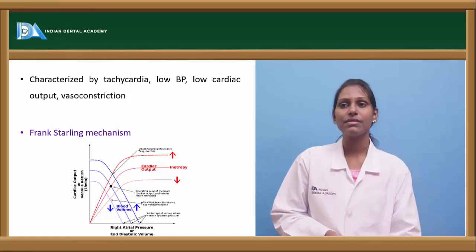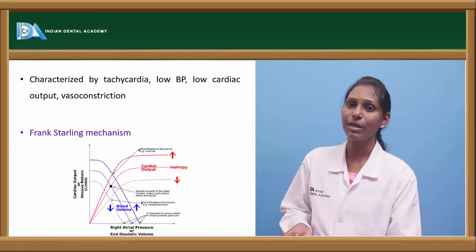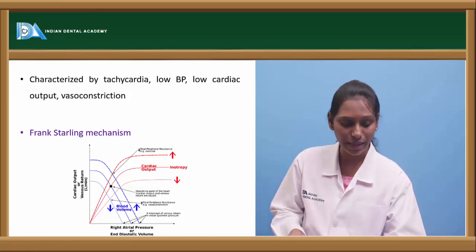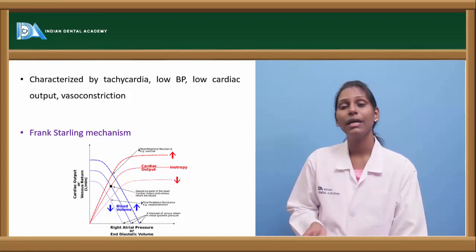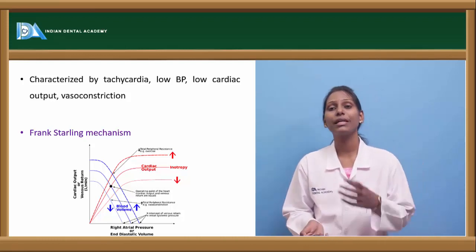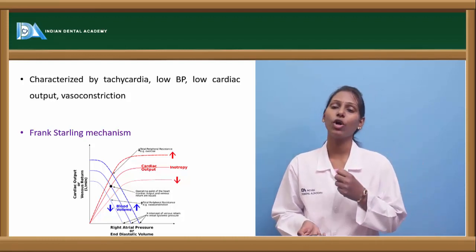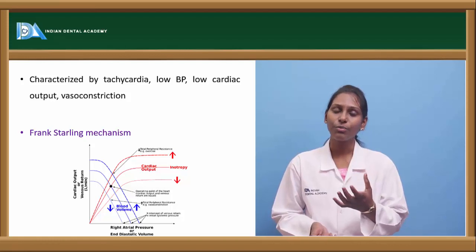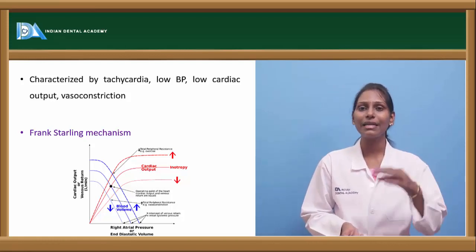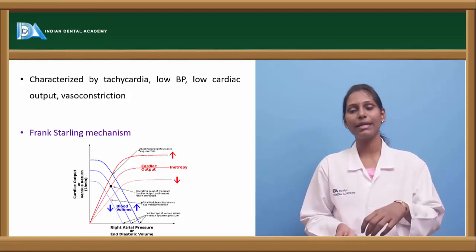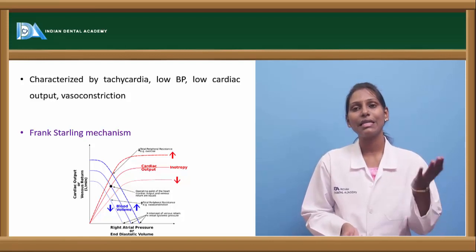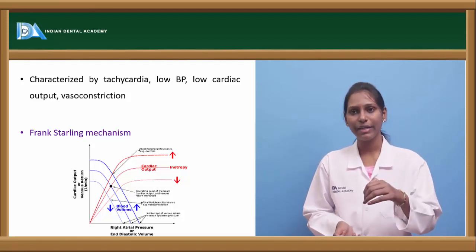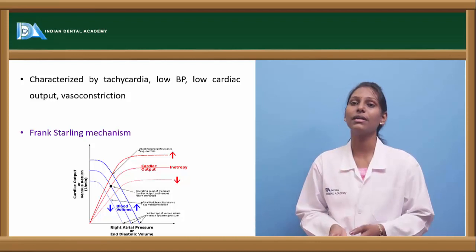In case of hypovolemic shock, we have a particular mechanism called the Frank-Starling mechanism. In this mechanism, the cardiac output increases with the increase in the filling of the heart; when there is an increase in the cardiac filling, there will automatically be an increase in the cardiac output.